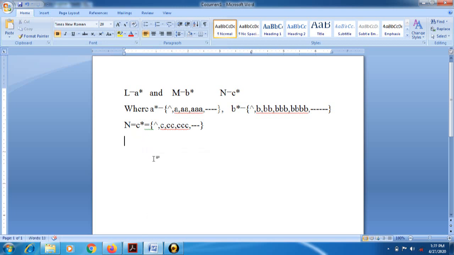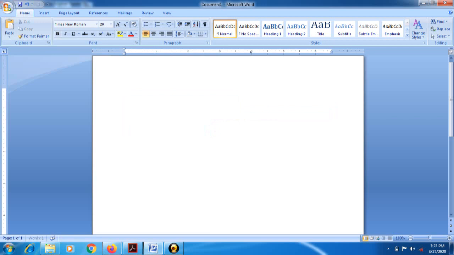Now suppose I have taken here L is equal to A. Whenever I consider L plus, means positive closure, we will start our expression directly from that value, means A, then double A, triple A, and so on.